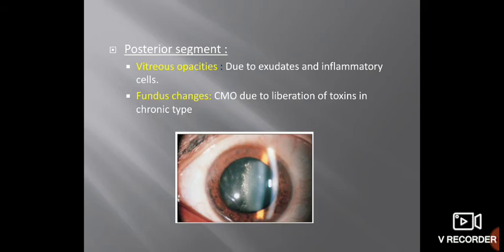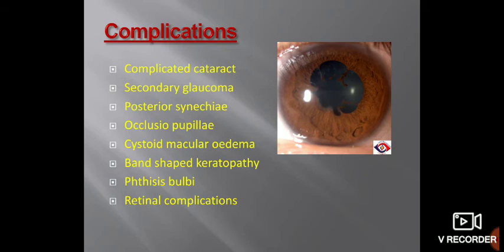The signs in the posterior segment in anterior uveitis: vitreous opacities may be seen, due to exudates and inflammatory cells. Fundus changes: cystoid macular edema may be seen due to liberation of toxins in the chronic type. Okay, what are the complications?